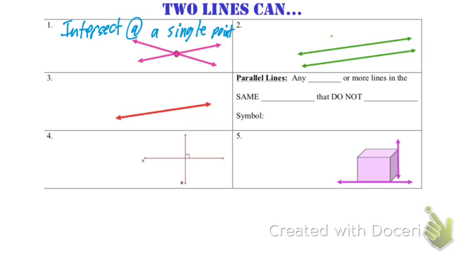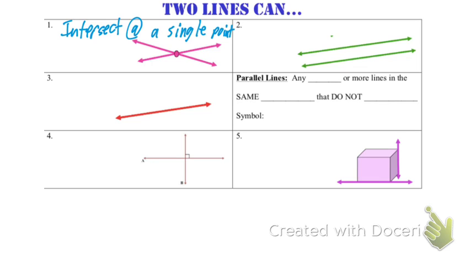Can two lines intersect at a line? Yeah, but it would still be at a point on another line. Let's say you were to draw another line through here. They're intersecting at a line, but it's a point on the other line. Look up here on the picture: there's this line here, and these two pink lines are intersecting at this other line, but really they're intersecting at this point on the line. We'll talk about the other scenarios.